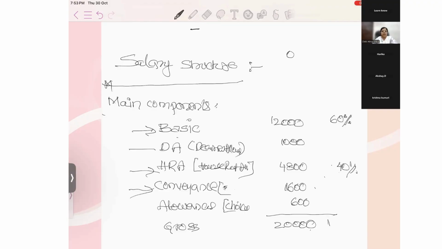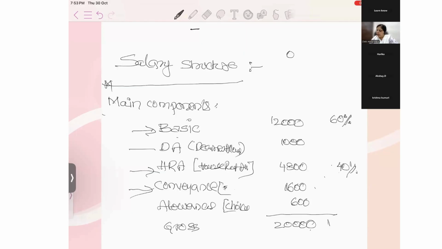So you should first be conscious about how they are considering it. What is the percentage of their gross? Meaning, what percentage of basic they are paying on their gross. These calculations we must understand, and according to that only we can do it.